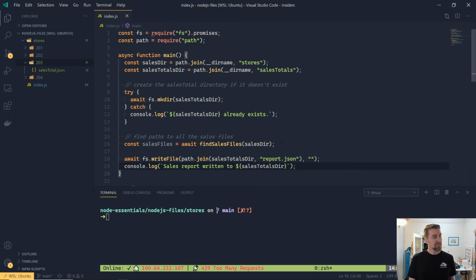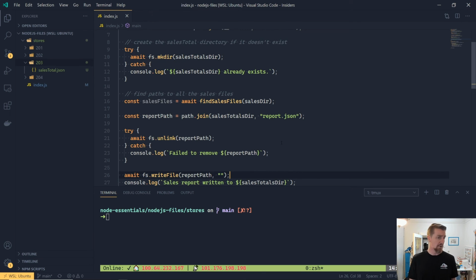Again, we'll wrap this in a try catch, just in case the file doesn't exist on disk, then we won't need to unlink it, and we don't want our application to crash because it wasn't able to remove a file that doesn't already exist. So here we go. We've added our try catch with the unlink in it, and if it catches, it just says that it's failed to remove. And again, this is overly simplistic in the way that we're doing our error handling. You might want to actually provide the error message or log that somewhere.